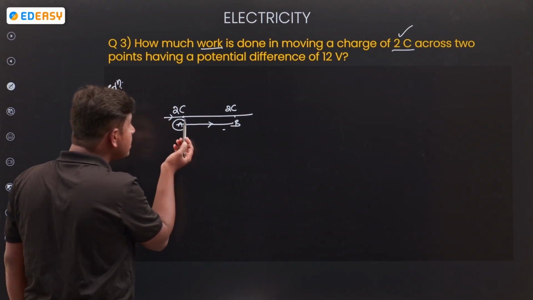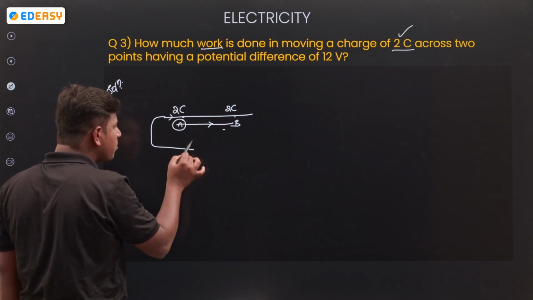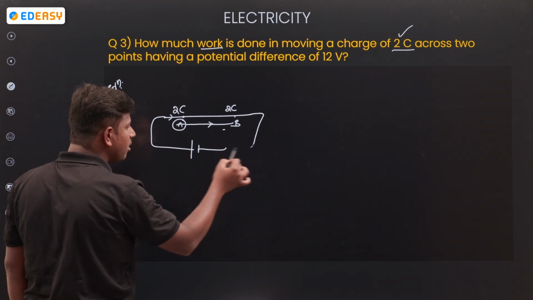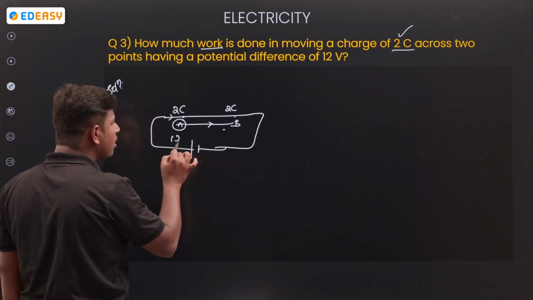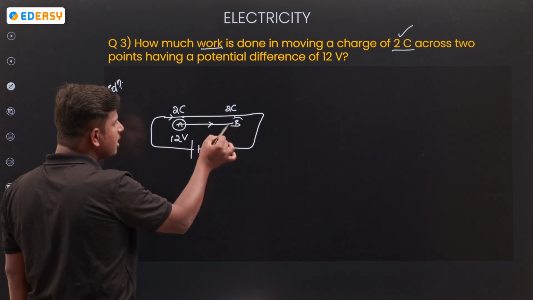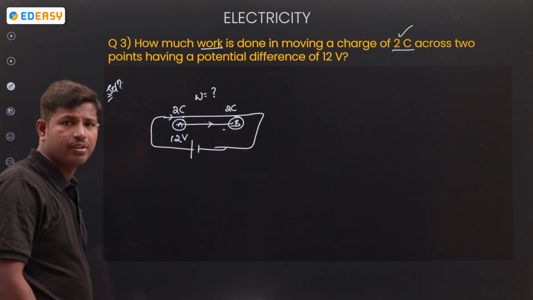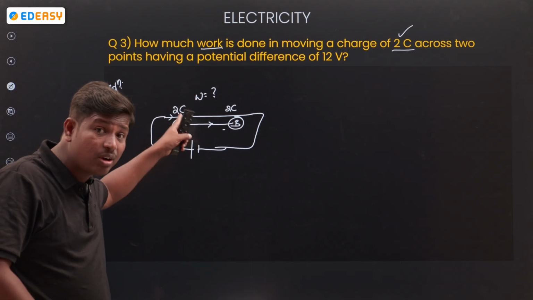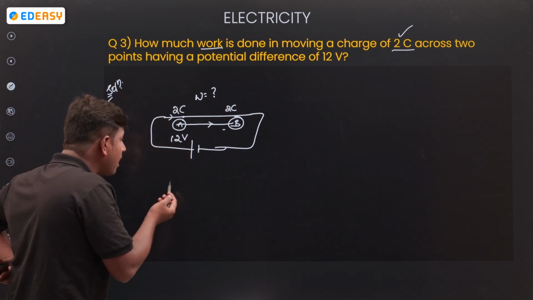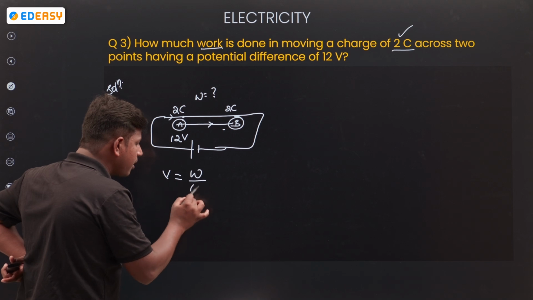How much potential is applied moving from A to B? 12 volts. Here, from A to B, I moved a charge. How much work did I do here? That I would like to calculate. Formula: voltage I know, work I don't know, charge I know.